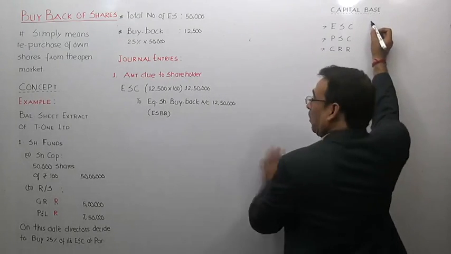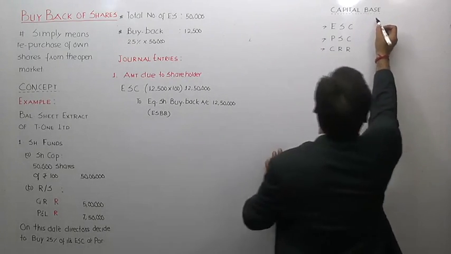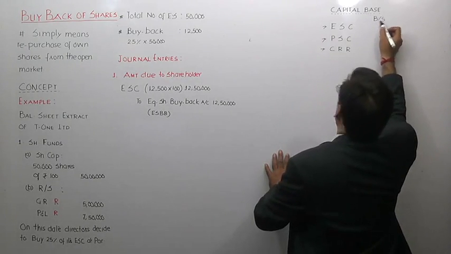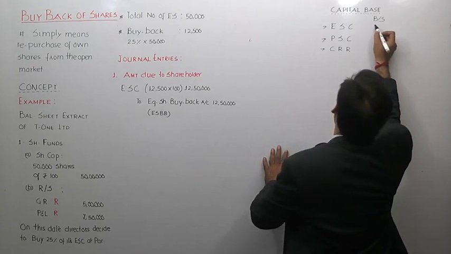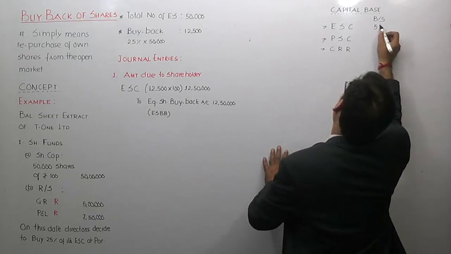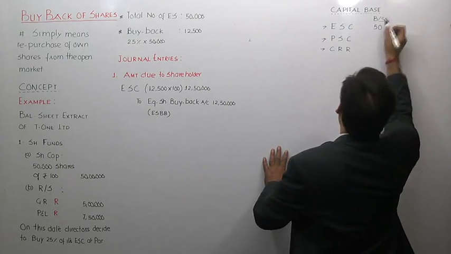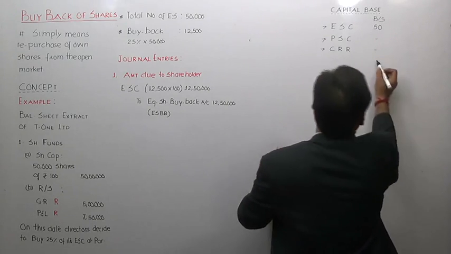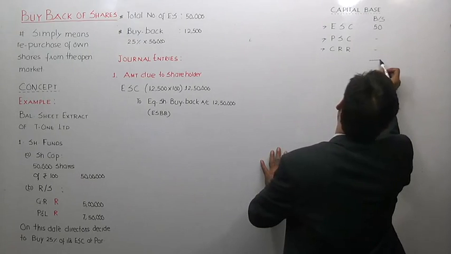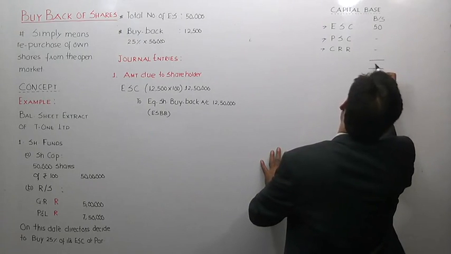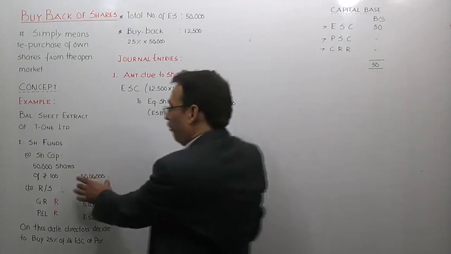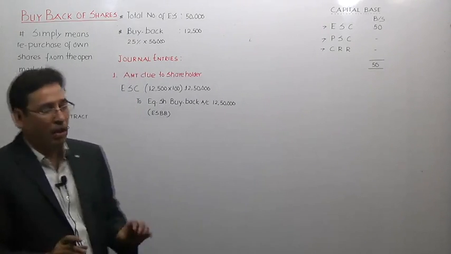You will tell me, sir, as per this balance sheet, equity share capital is 50 lakhs. Correct? And there is no preference share capital. There is no capital redemption reserve. So, capital base of the company as per this balance sheet is 50 lakh. Is it clear to you?